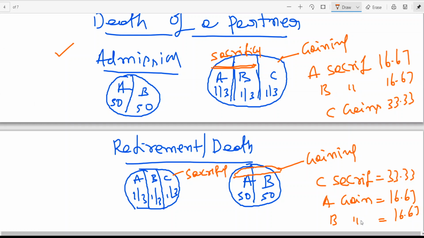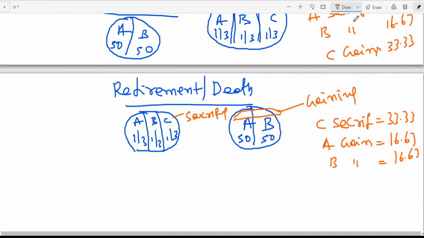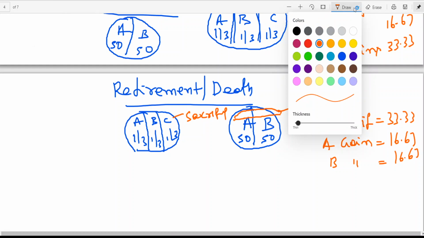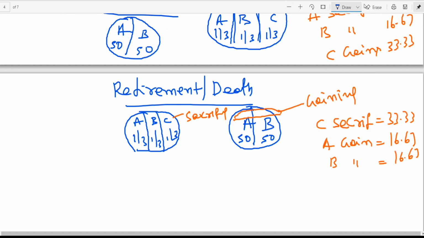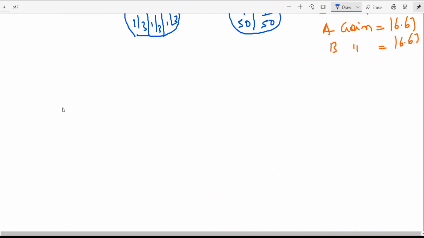So simple logic here. What is simple logic of admission or retirement? Gaining partner should compensate the sacrificing partner. That I will be giving as a note. It can be retirement or a death. Is this clear? So here I am giving the entry now. We are having only one situation.